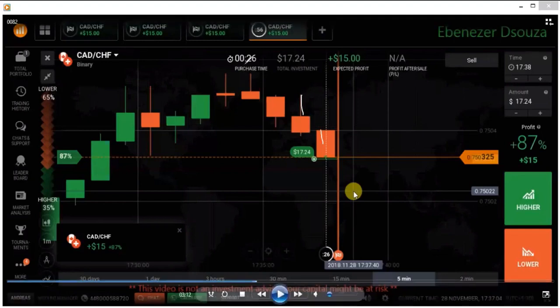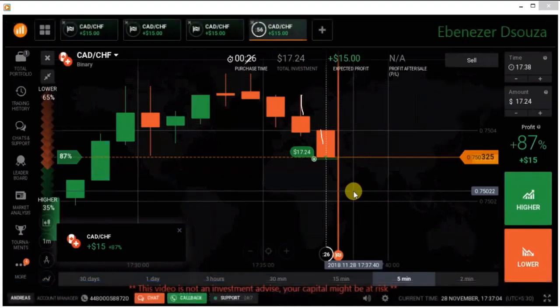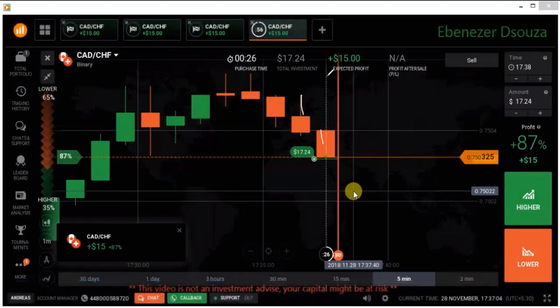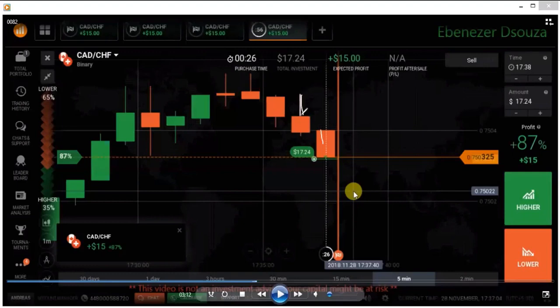Sorry, sir. But, sir, that candle would have been a very long red candle, a bearish candle. I didn't get you. Sir, what you have drawn in white color on that red candle, that one would sometimes become very long. Sudden rejection will be there. After that, green candles are coming in that position.